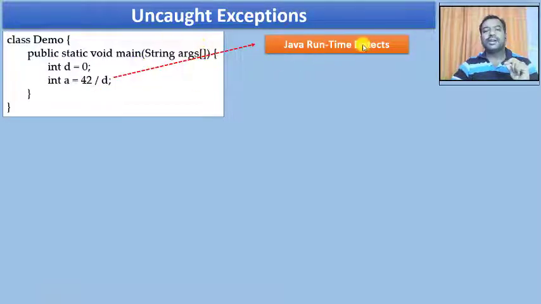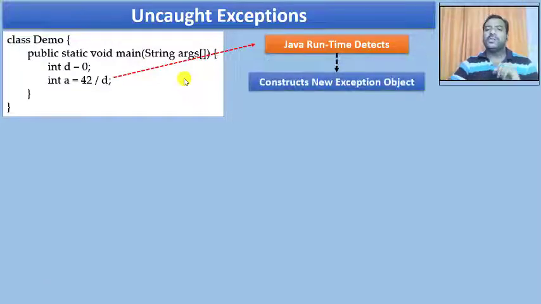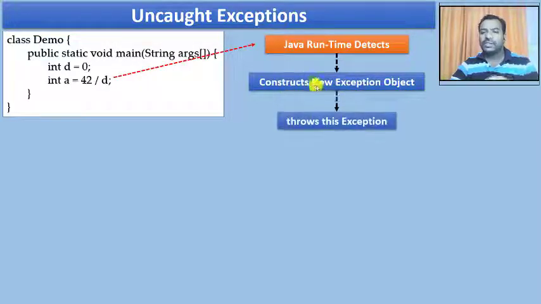The Java runtime detects this exception immediately, and once it is detected, it constructs a new exception object. When the exception occurs, the exception object is created, as I told. And once the exception object is created, it will be thrown to the exception handler.